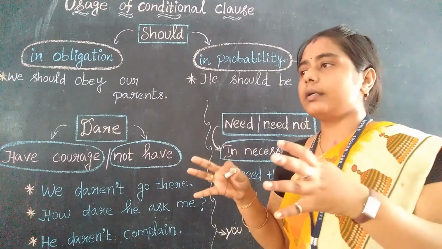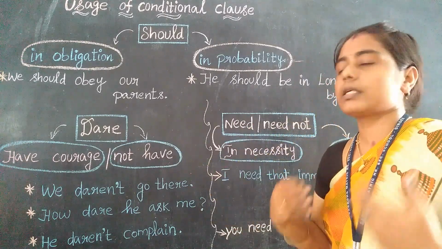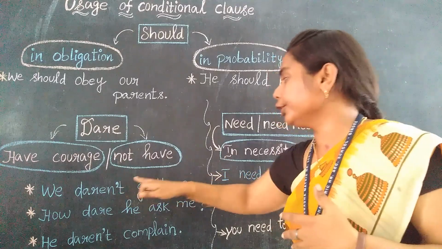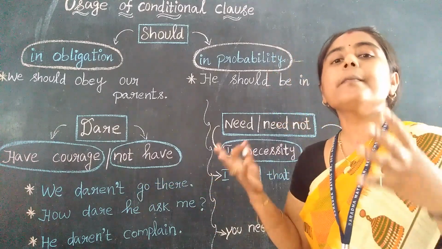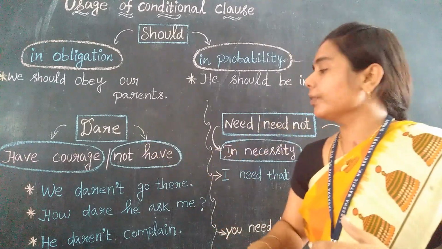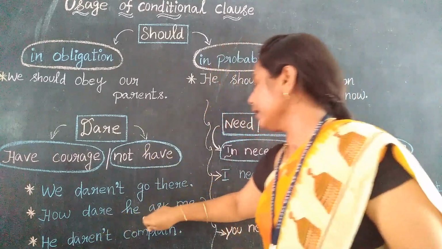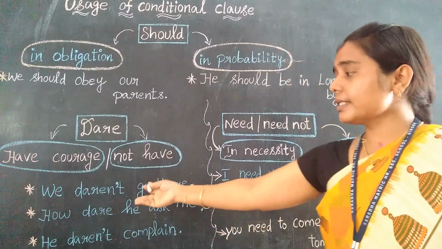So we have some boldness to go there, but we don't have that boldness. So we daren't go there. Yes, we don't have the boldness to go there. We don't have the courageousness to go there. So we daren't go there, right? So how dare he ask me? See, I told you, no?